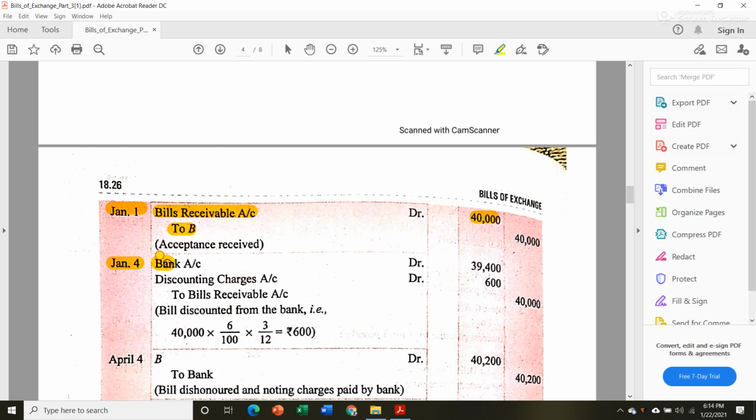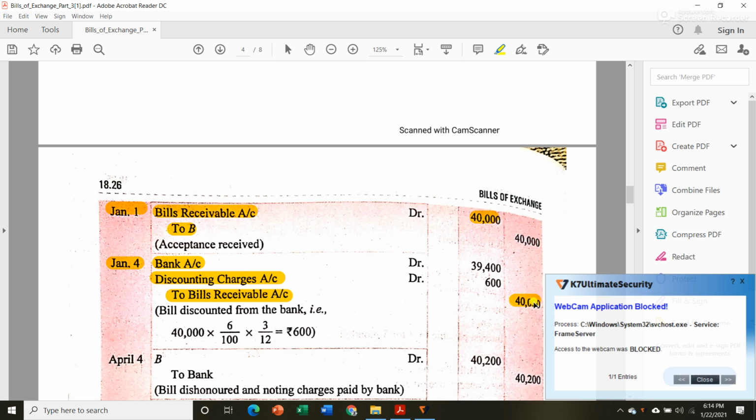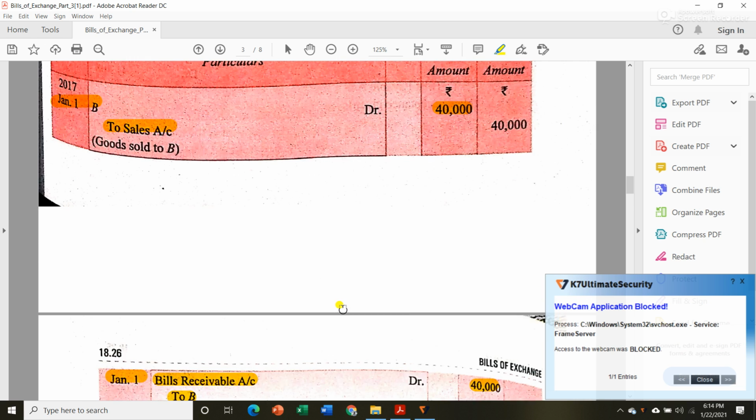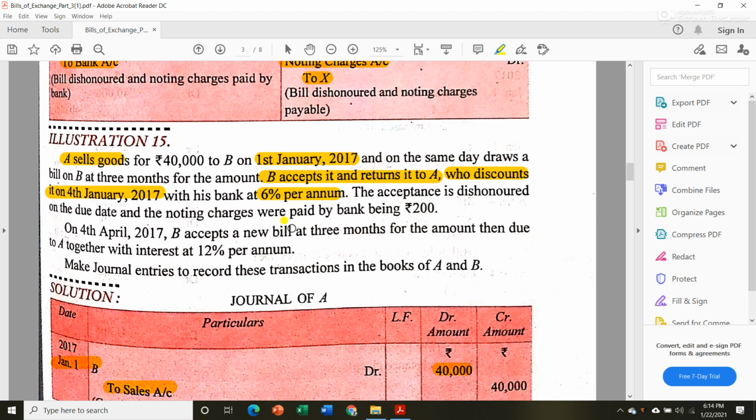Okay, now if you remember, the journal entry for discounting the bill was bank account debit, discounting charges account debit to bills receivable account. Now the value of that bills receivable was 40,000 as we know. Now let us see the discounting charges. They said that it is for 6% per annum.